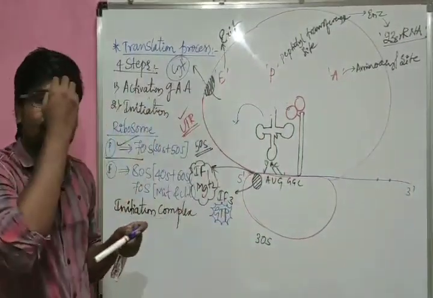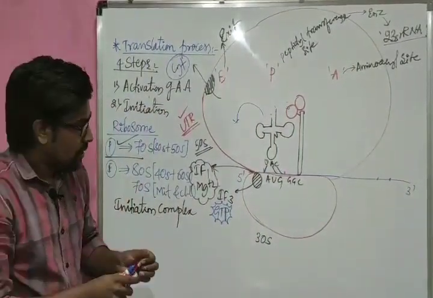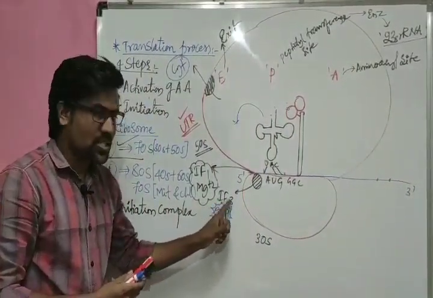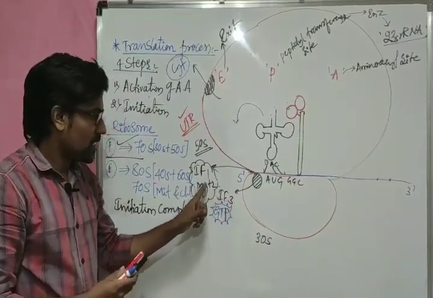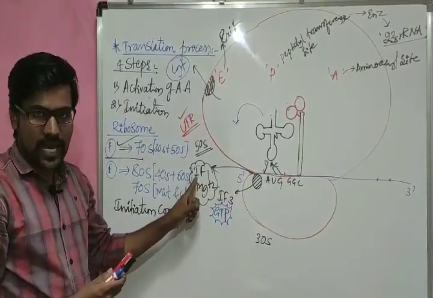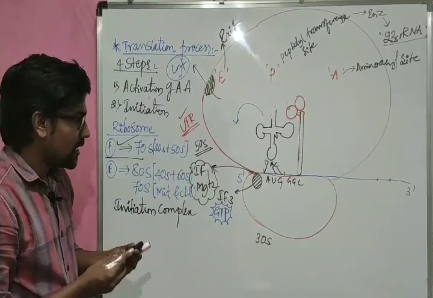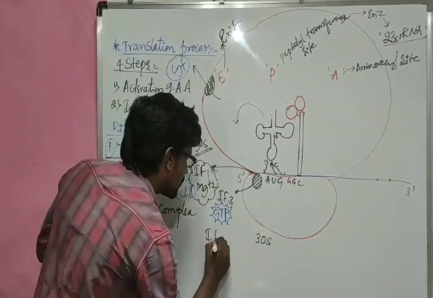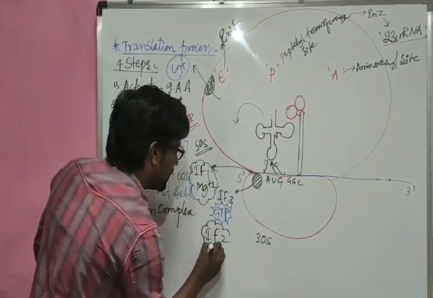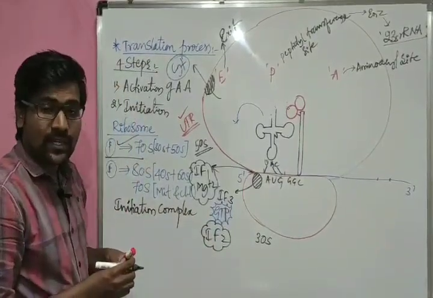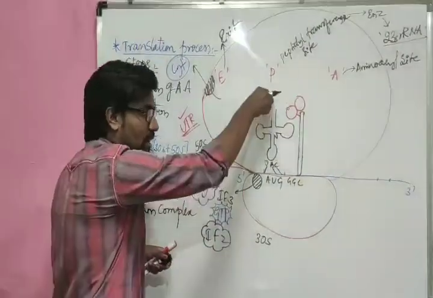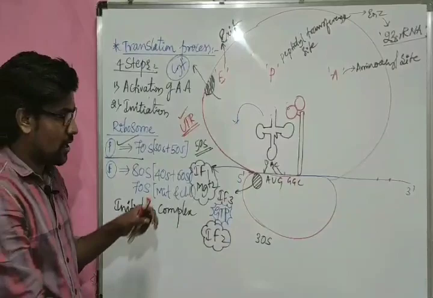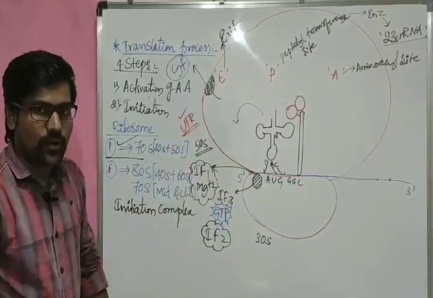One more thing, where have the factors been used here? Initiation factor 3 is used first. Next, initiation factor 1 is used. What is the next one here? Initiation factor 2, IF2. Initiation factor 2 is used when the first tRNA molecule is attaching here. Now the work of the 3 initiation factors is over.